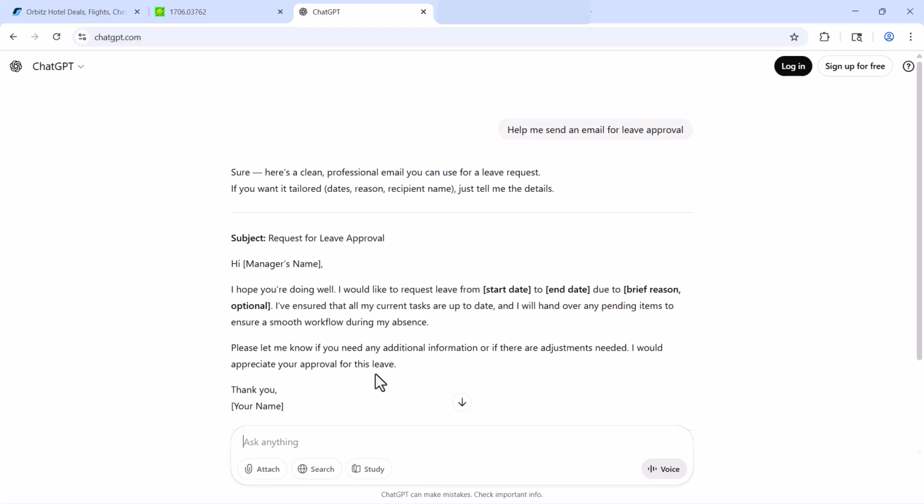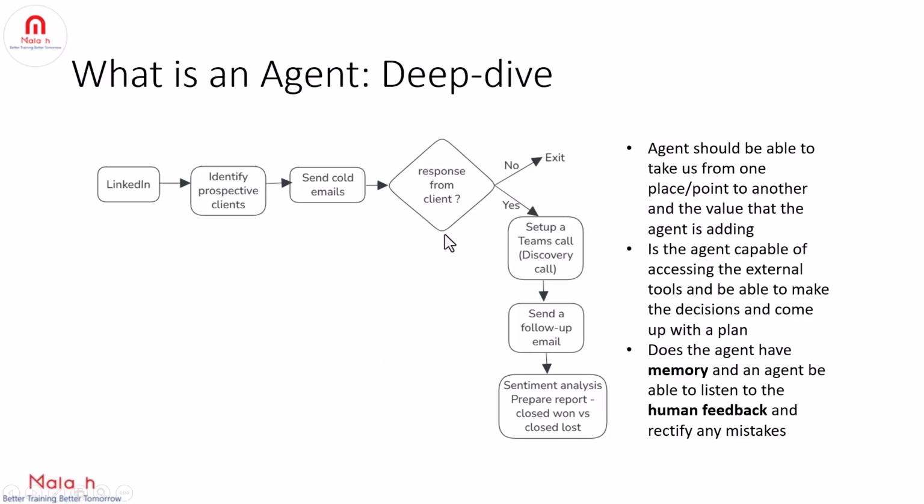This is the language model in action, and it understands language very well. Whatever we give it, it is able to understand and give us the answer. So agents can perform all these tasks by using the language model, because the models are able to understand language or text.